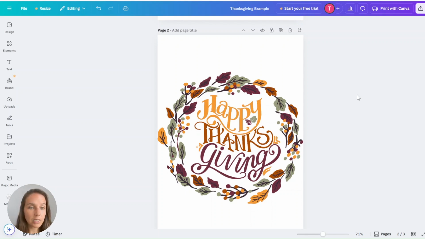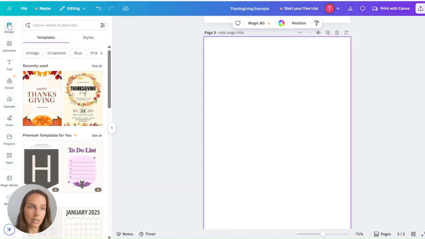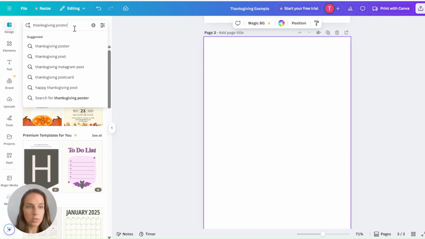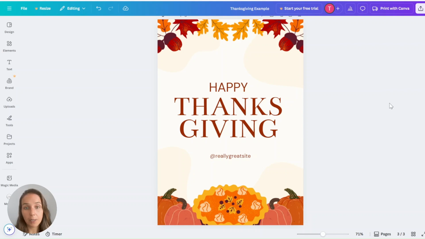Okay, the next point is that you can sell products using your own templates or a Canva template that you have edited, but you cannot sell a product that uses a mostly unedited Canva template. So what that looks like here is if I look up some designs and I'm looking for a Thanksgiving poster, I would not be able to sell this template as is.